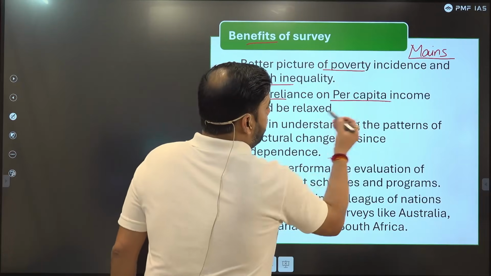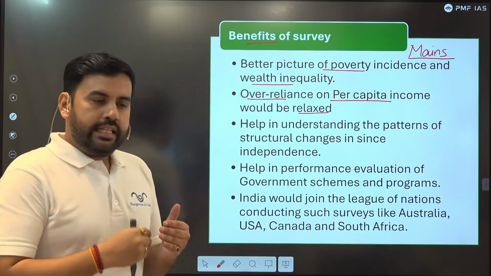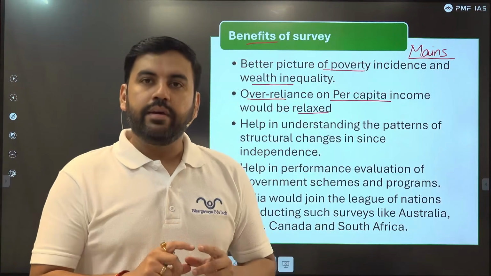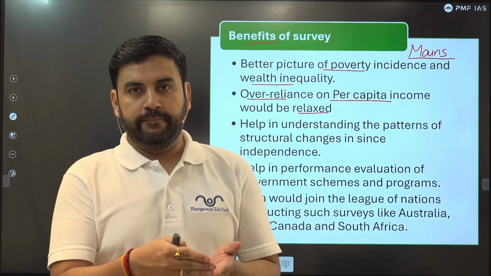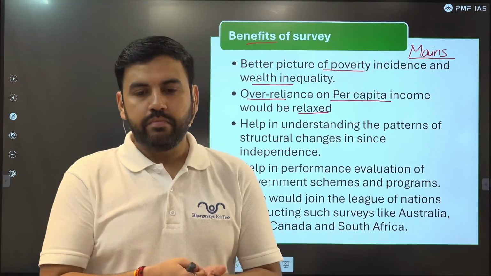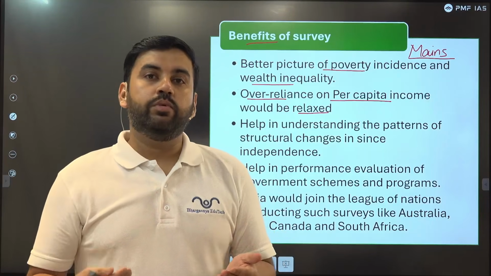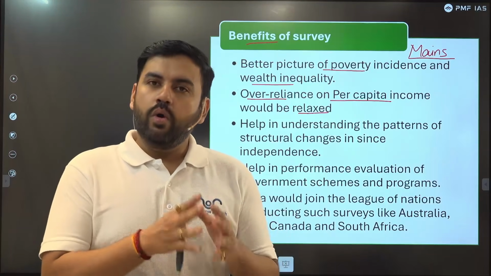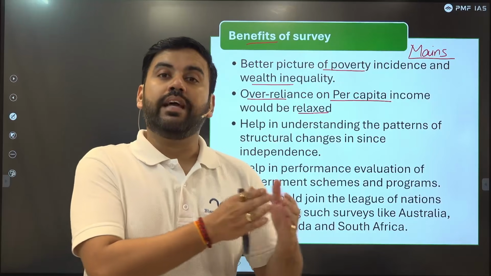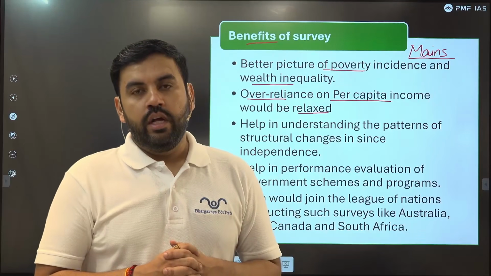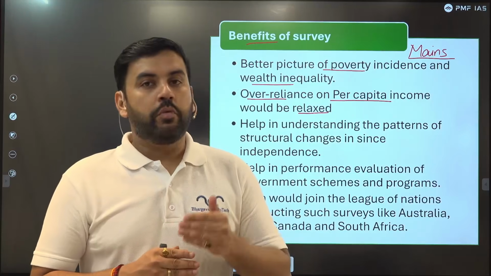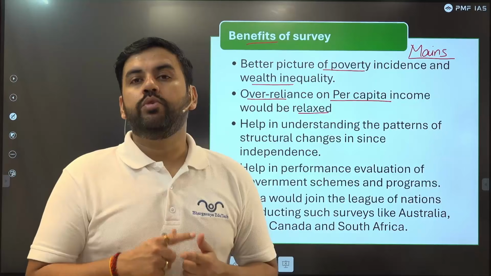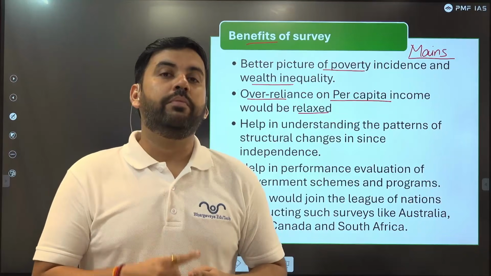Over-reliance on per capita income will be relaxed. Today we say that if per capita income is above a certain threshold, where per capita income is per person earning, annually or monthly. The poverty rate deduced by the C. Rangarajan committee or the Suresh Tendulkar committee was based on consumption, per capita expenditure. So it was based on expenditure, and expenditure comes from income. So it was based on per capita income as well. But that does not give us the true idea, because we did not have a proper income survey.